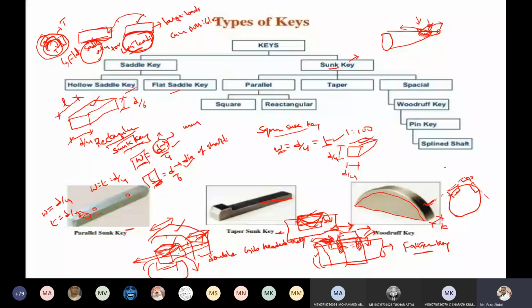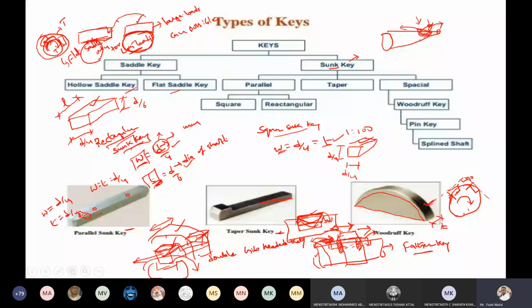These keys withstand torsion failure, meaning shear failure, because whenever this is rotating, a torque, meaning a force, is applied here, and another force is applied in this portion. Whatever the torque is, it is distributed in this manner. So the shear failure in the key is going to reduce somewhat.